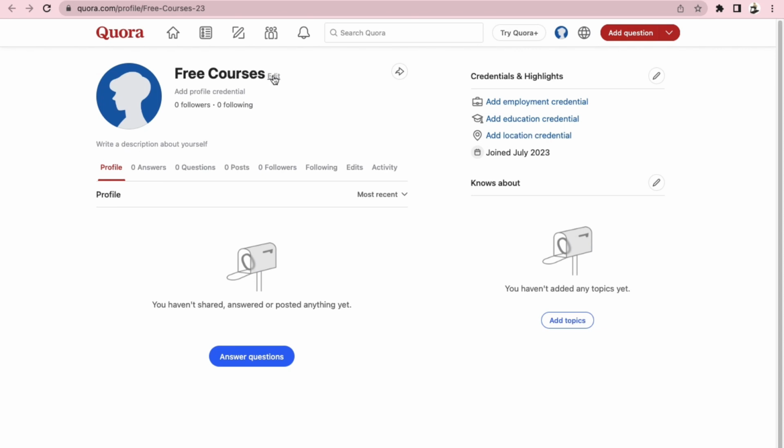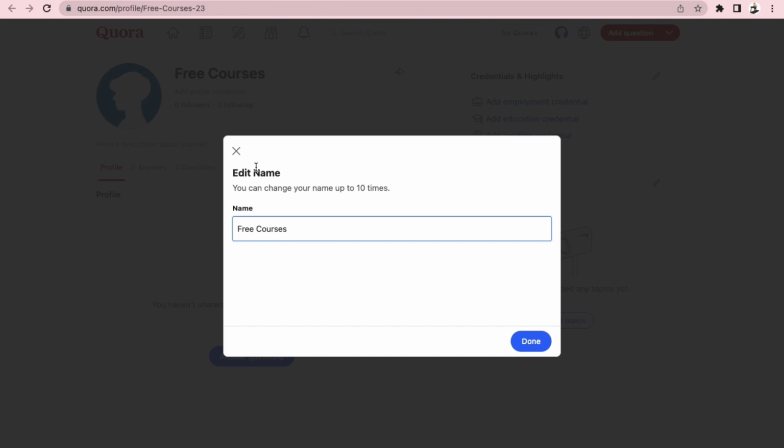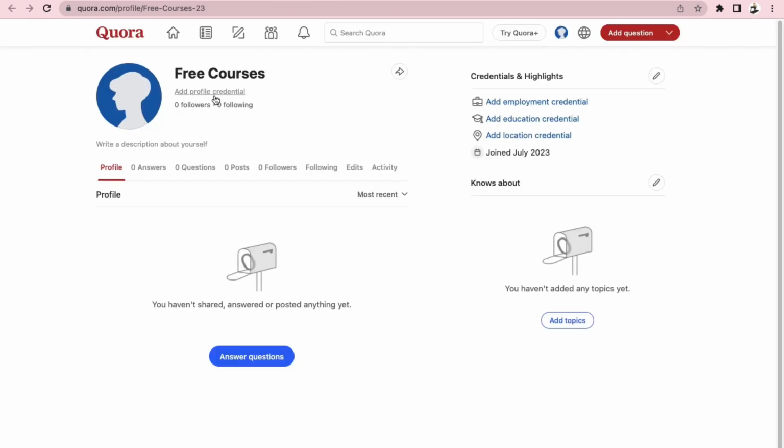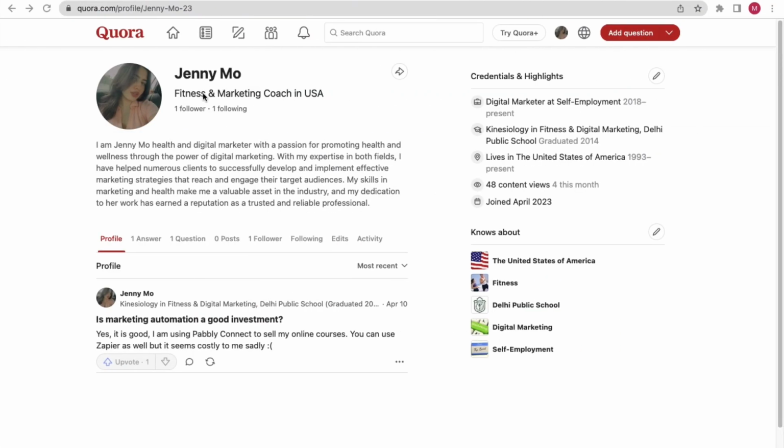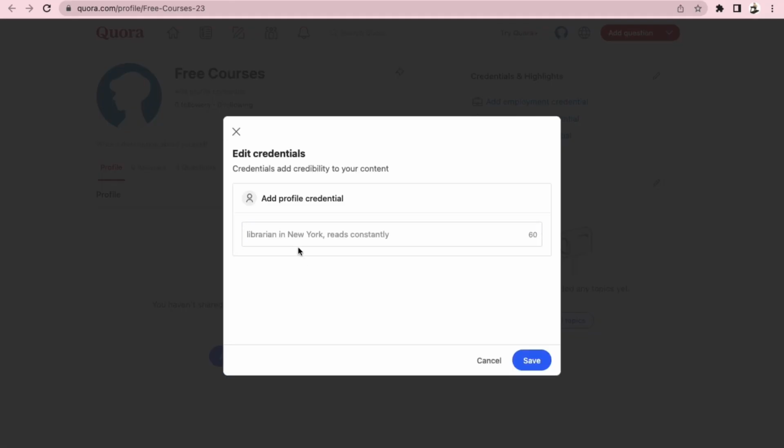If you want to edit the name, you can edit it from here. Okay, so it will show you the edit name option, and then here you have to add profile credentials. Like here you can see, in my case I have put this. Okay, so it's my girlfriend's Quora account. So you can put anything, something like this, add your profile credentials.